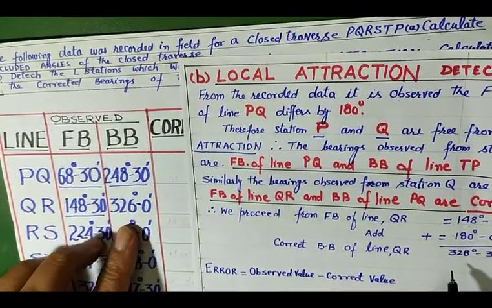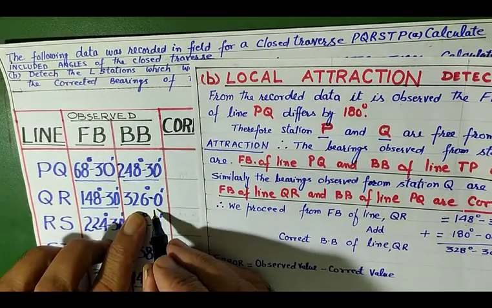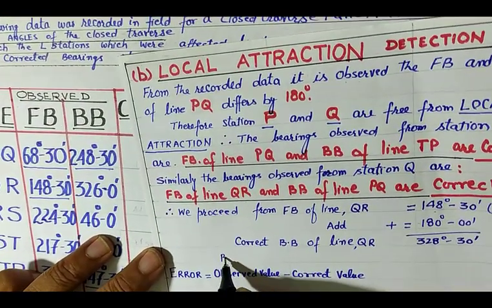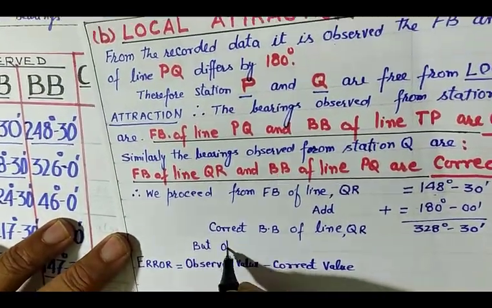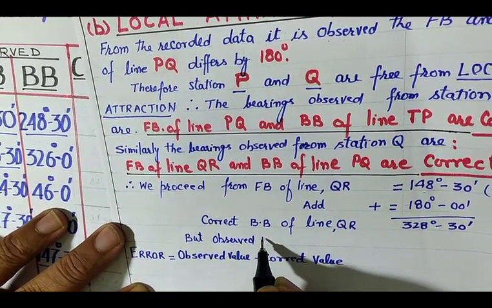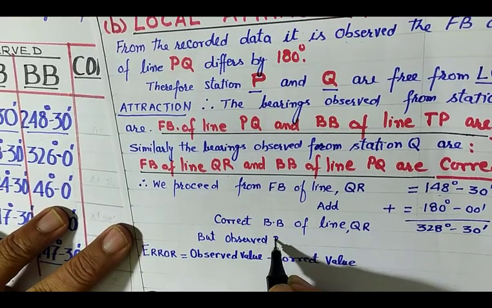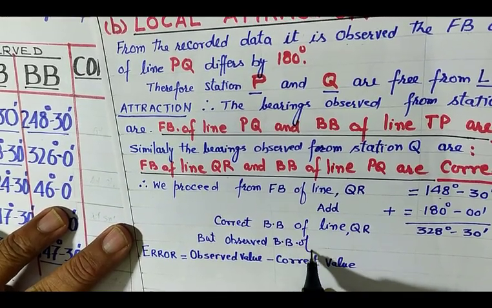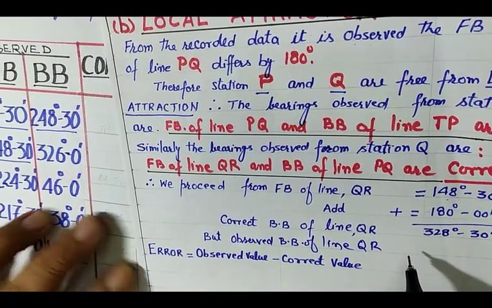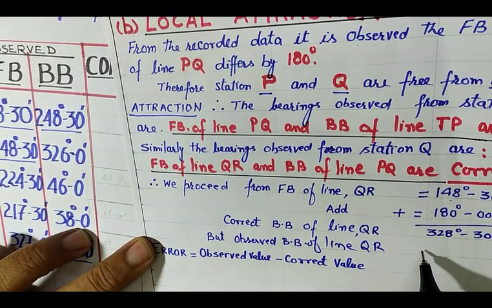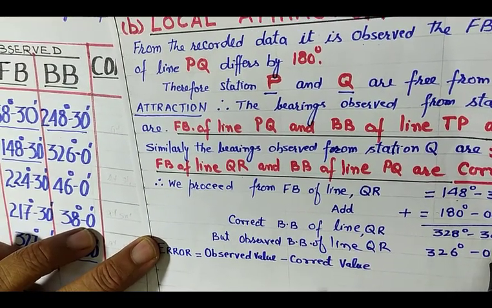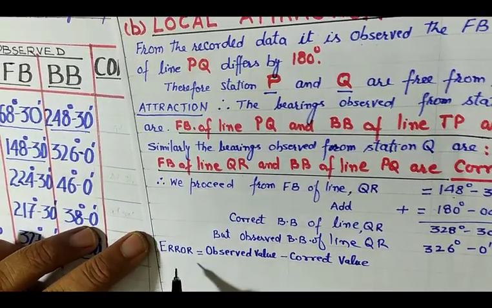What is the observed value over here? It is 326 degrees. So I can write over here, the observed back bearing of line QR is given as 326 degrees 0 minutes.